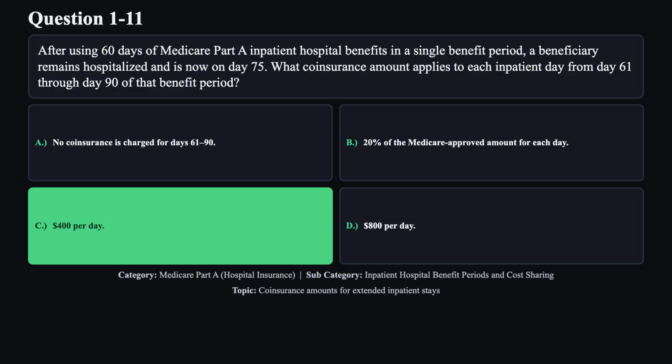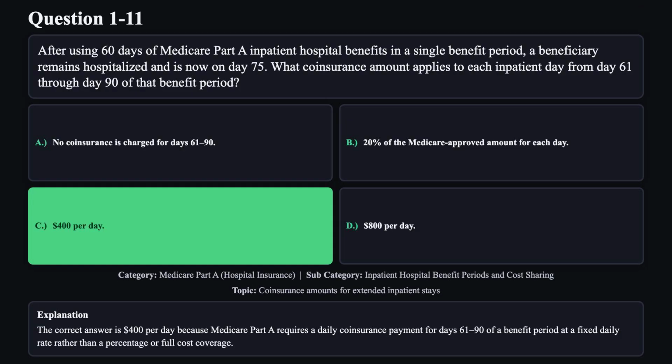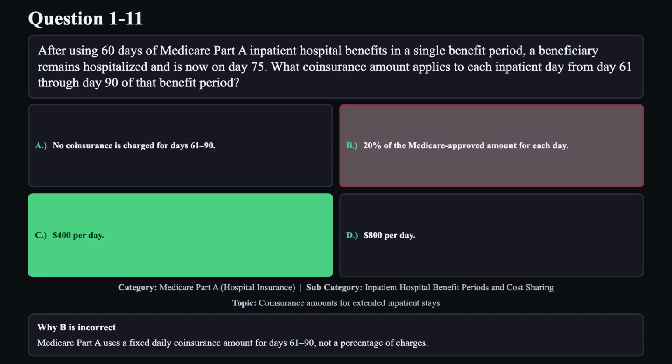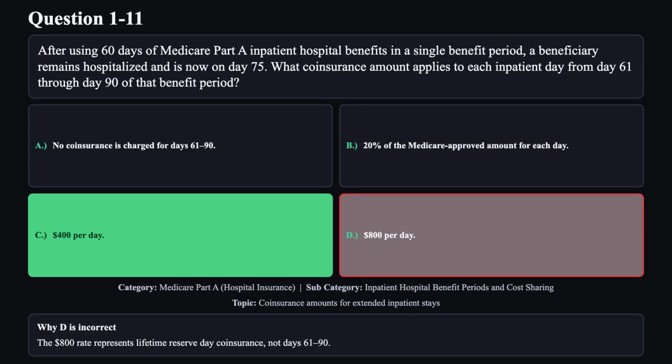The correct answer is C. The correct answer is $400 per day because Medicare Part A requires a daily coinsurance payment for days 61 through 90 of a benefit period at a fixed daily rate rather than a percentage or full cost coverage. Reason A is not correct. No coinsurance only applies for the first 60 days, not days 61 through 90. Reason B is not correct. Medicare Part A uses a fixed daily coinsurance amount for days 61 through 90, not a percentage of charges. Reason D is not correct. The $800 rate represents lifetime reserve day coinsurance, not days 61 through 90.